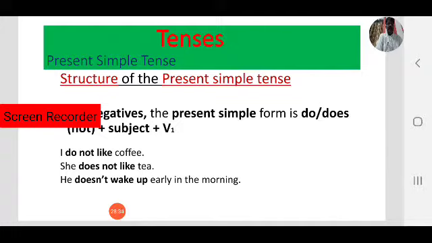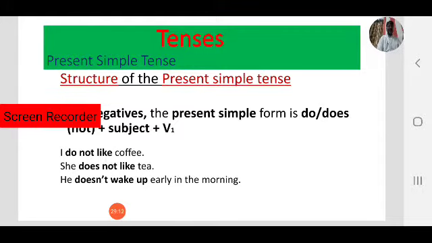She doesn't like tea. He doesn't wake up early in the morning. Wake up is the basic form. If you want the positive form, he wakes up. I wake up, you wake up, they wake up, he wakes up, she wakes up. In positive form. Coming to negative, he doesn't wake up, not wakes up. Keep in mind. So that is the structure of the negative form.